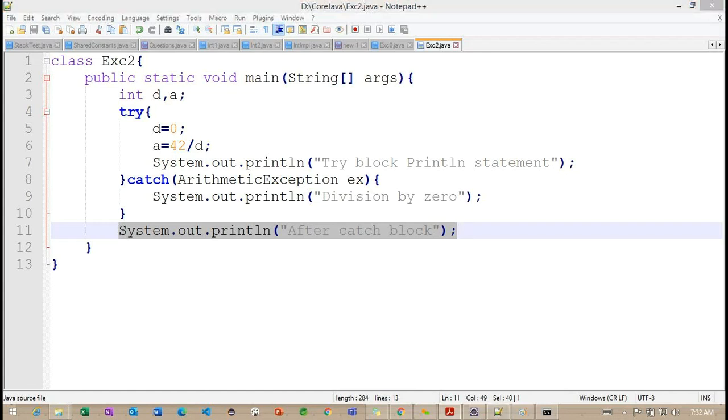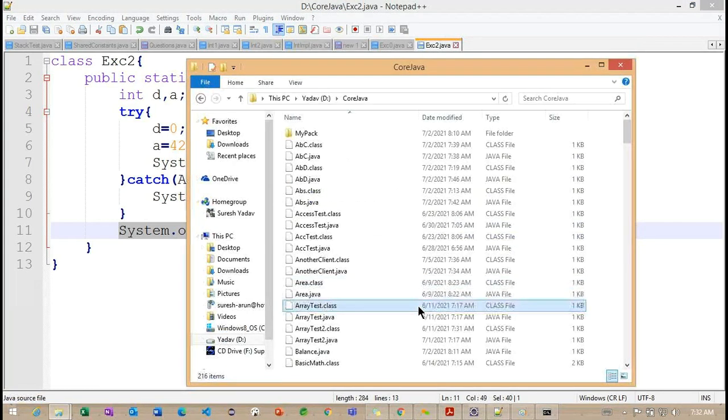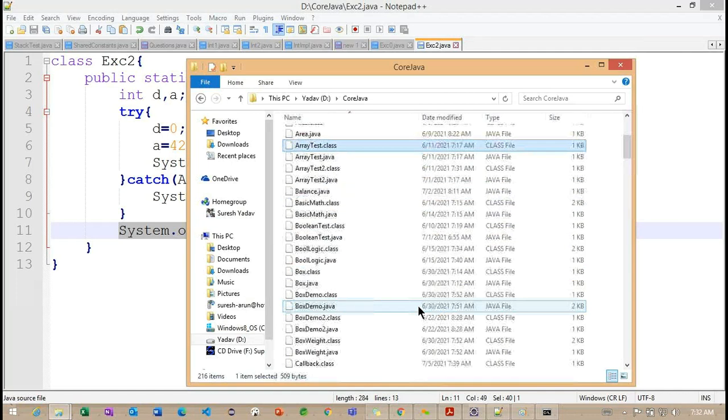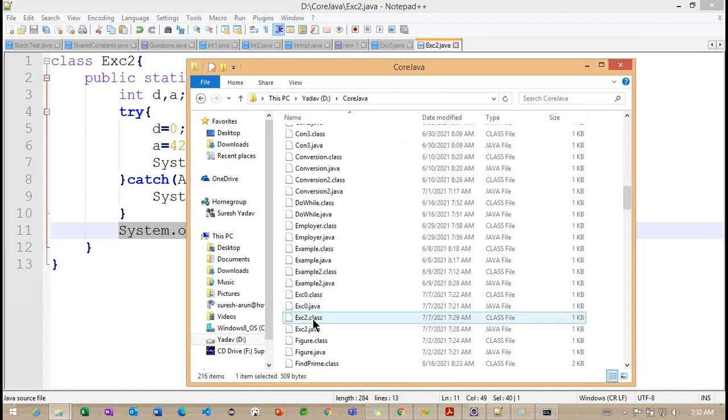We'll observe the same example with the help of our IDE, so that we'll have more information. Exception 2.